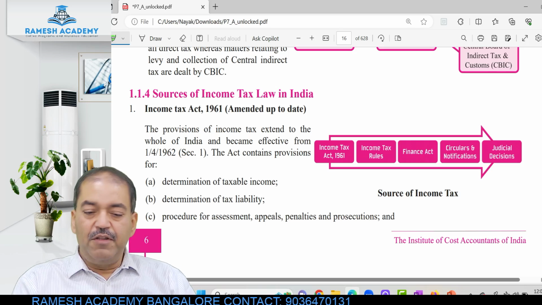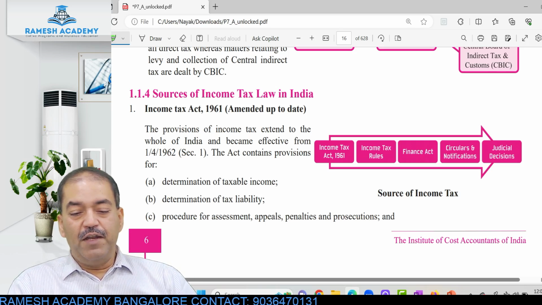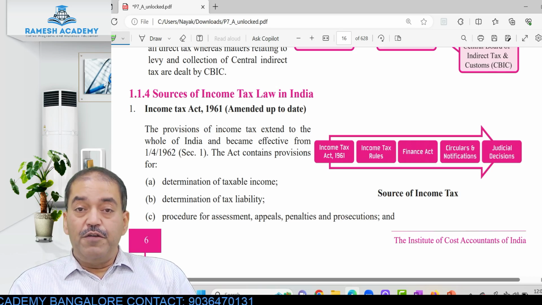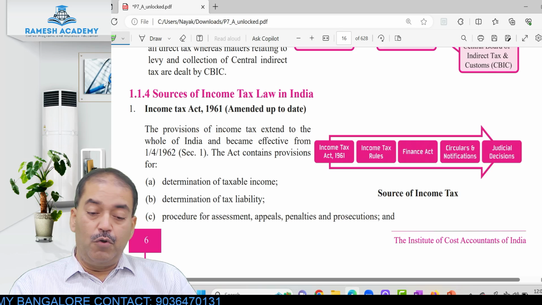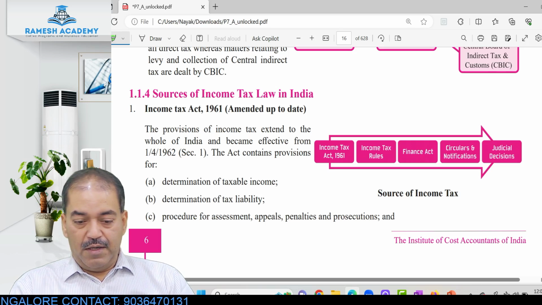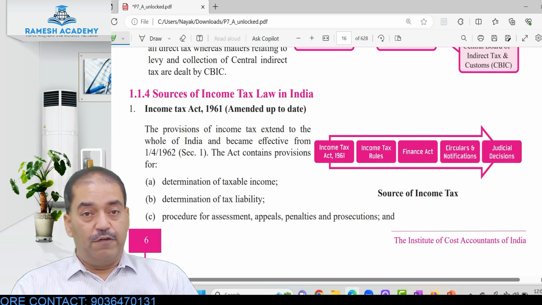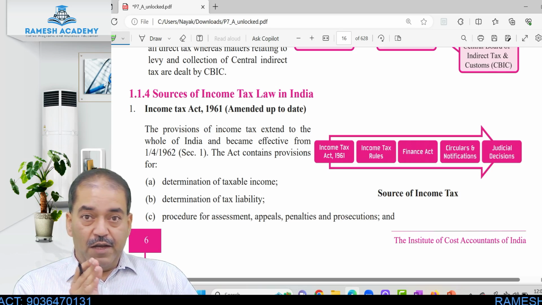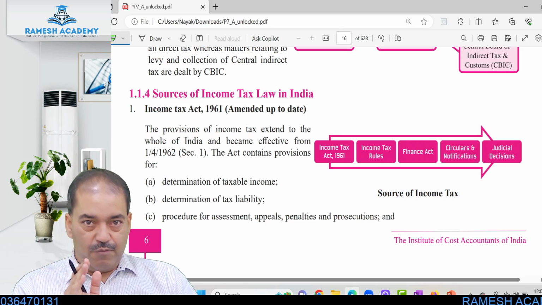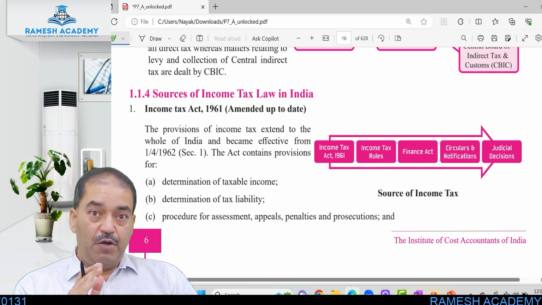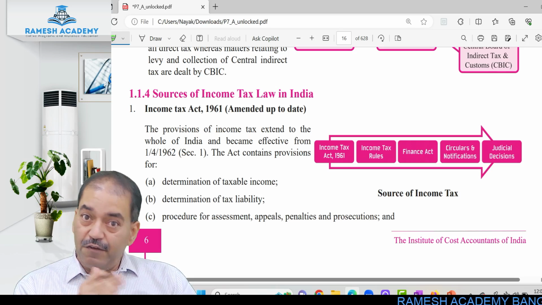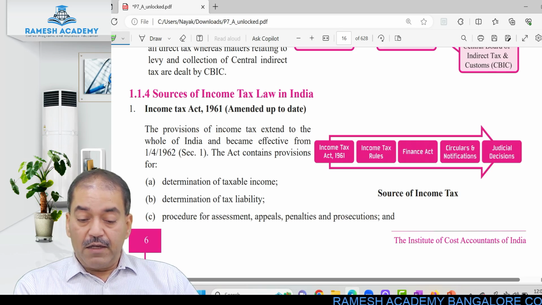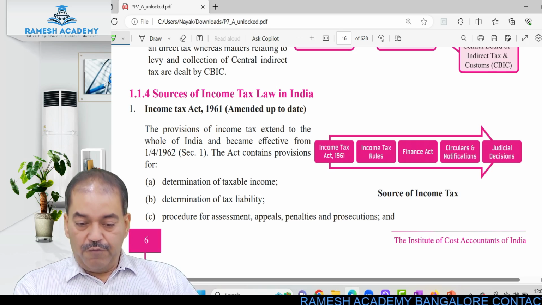Now, the next important thing is sources of income tax law in India. The provisions of income tax extend to the whole of India and became effective from 1st April 1962. As I told you, it is the Income Tax Act of 1961, which came into effect on 1st April 1962. This Act contains provisions for